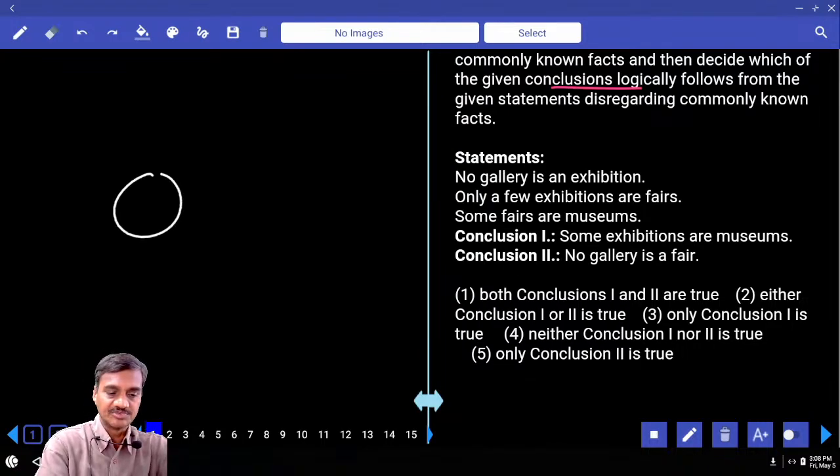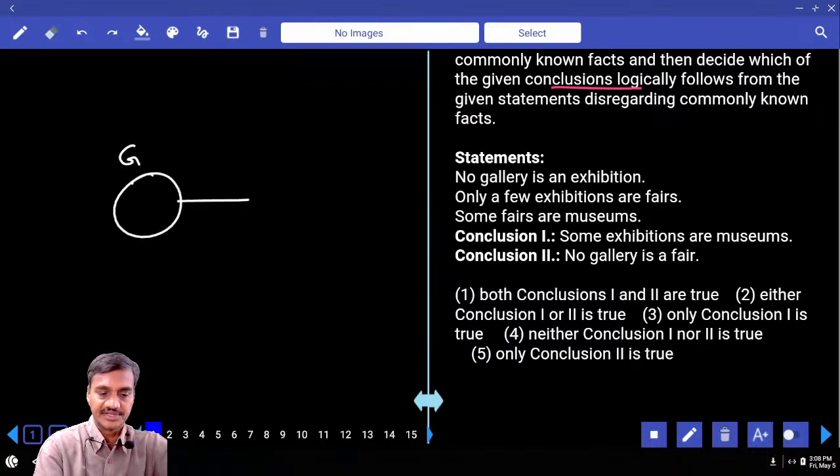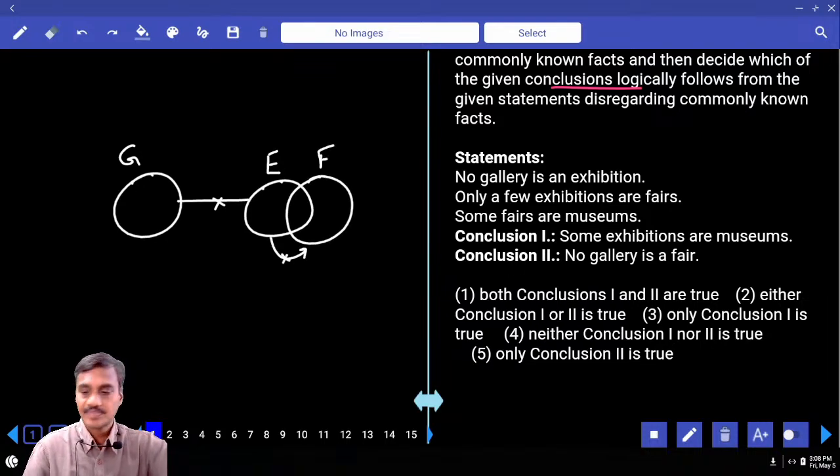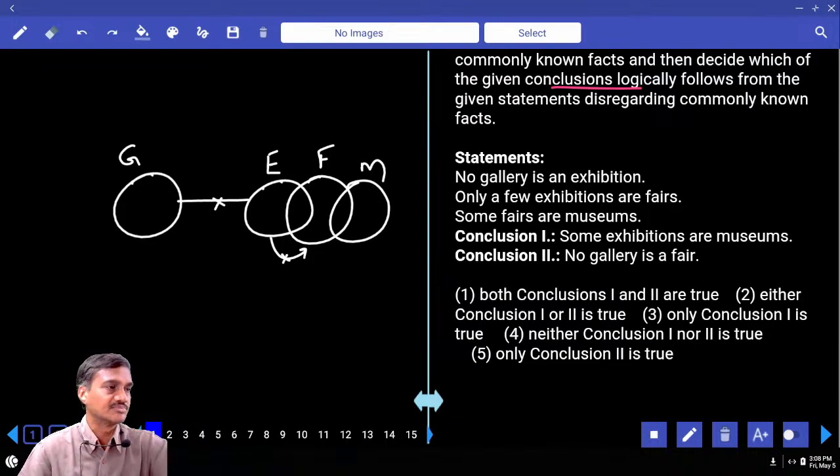No gallery is an exhibition. Now this is gallery and an exhibition. And next one, only a few exhibitions are fairs. Some exhibitions are fairs but not all, isn't it? And next one, some fairs are museums. Now these are the fairs which are museum. Then the first conclusion, some exhibitions are museum. Exhibition and museum, no intersection between these two.